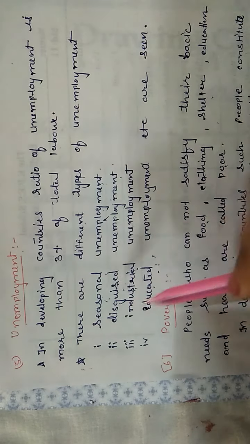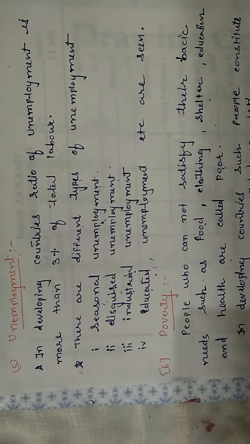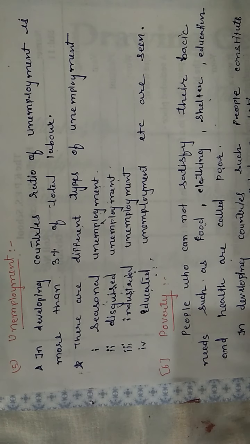Now next, another feature is unemployment. You know that. What do you mean by unemployment? A person has completed higher secondary education, graduation, or vocational education, and is still unable to get a job. That situation is considered unemployment. He is willing to do the job at any wage rate, but still he is unable to get a job.